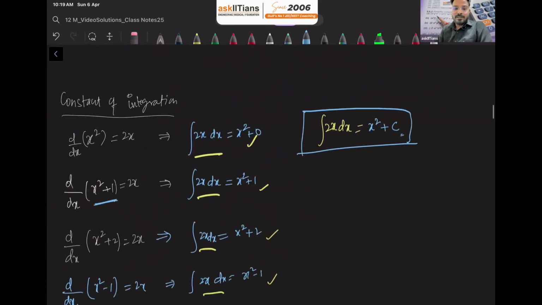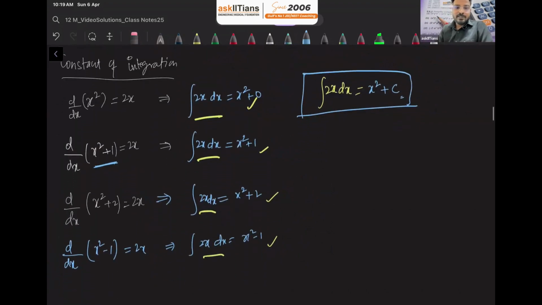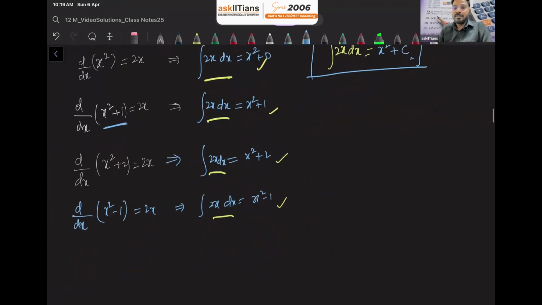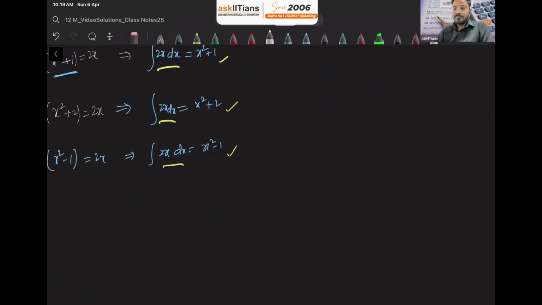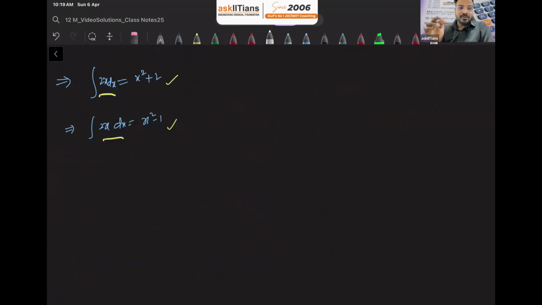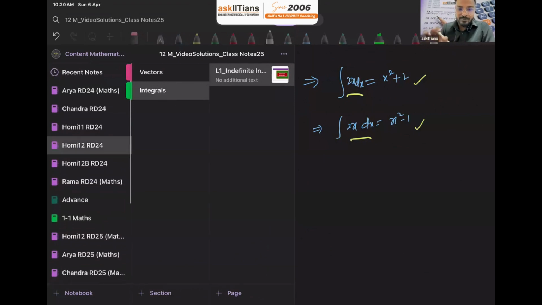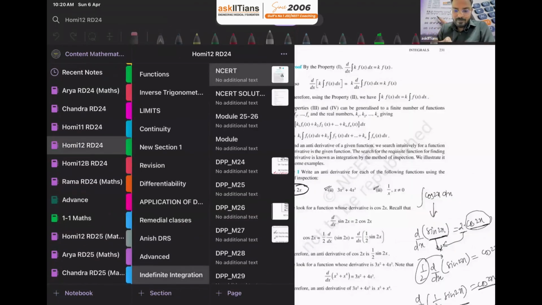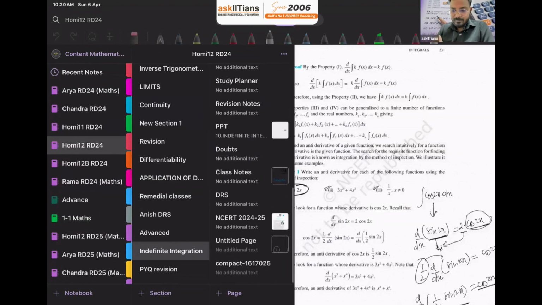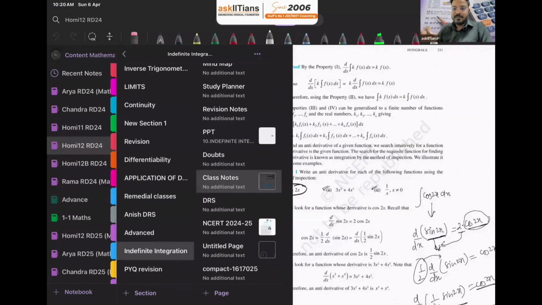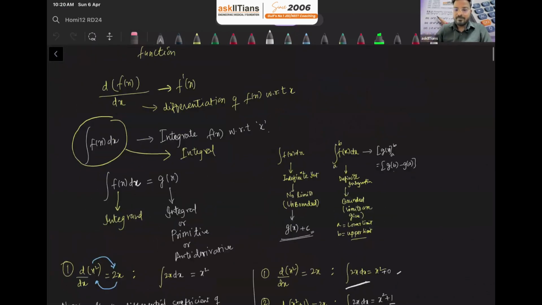Now, if you want to understand the constant of integration geometrically, then let me show you one more picture so that the idea will be clear to you. Constant of integration. Yes. So if we see here,